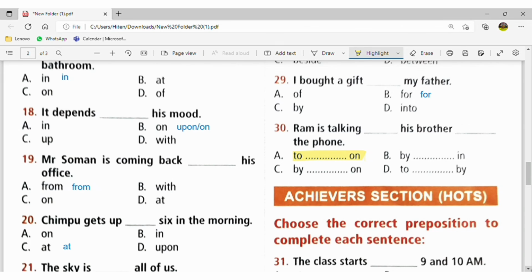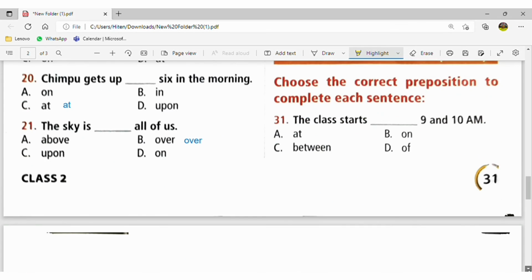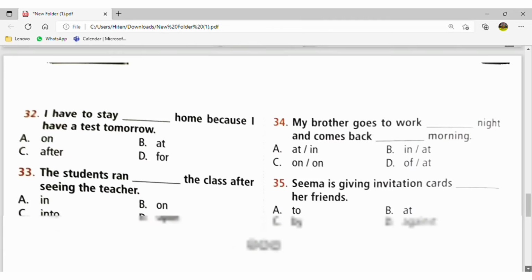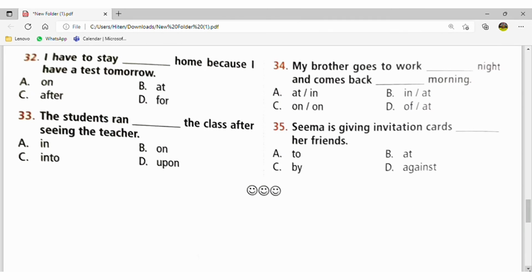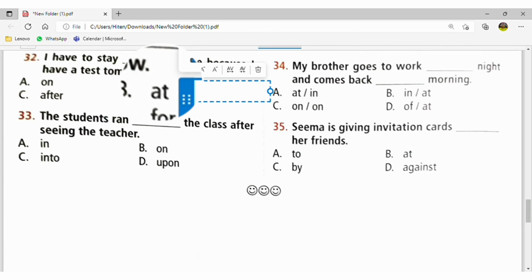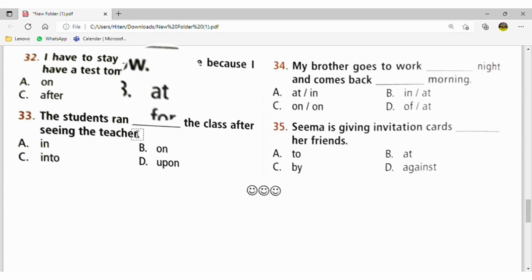Now move to the next part. Choose the correct preposition to complete. The class starts at 9, because here is clock timing. Okay. Now I have to stay at home. Why have I used "at" here? Because home is one specific place. Fine. Students run into the class.